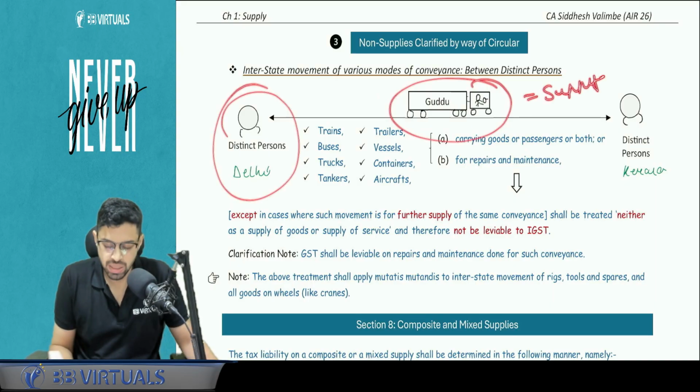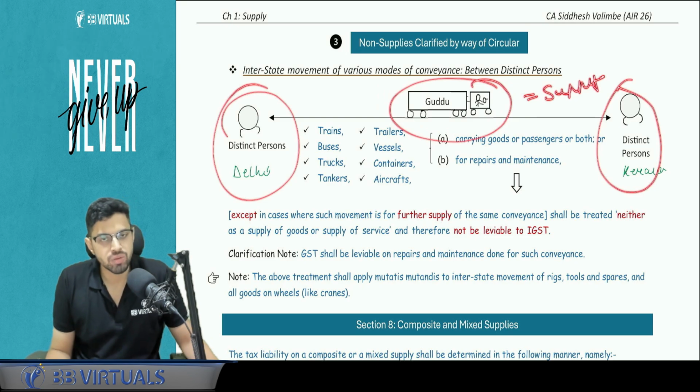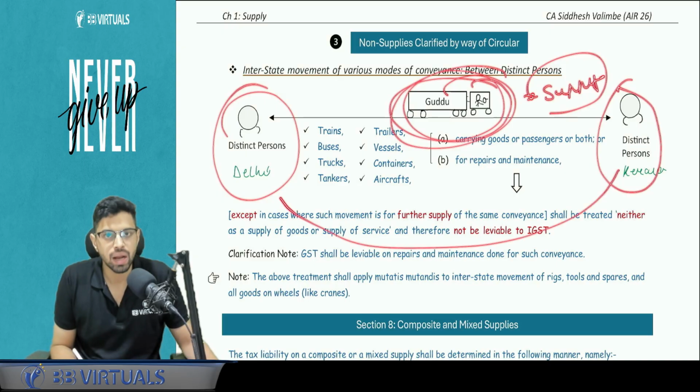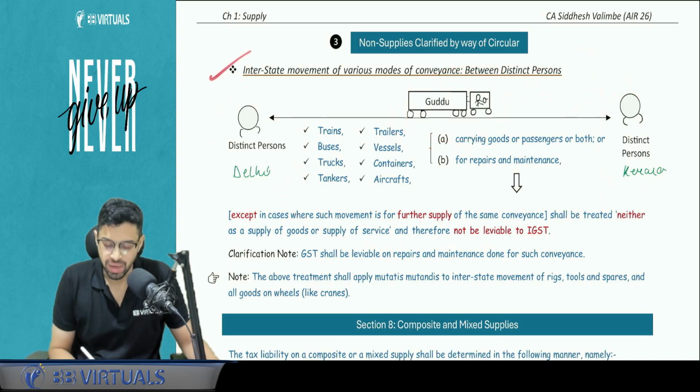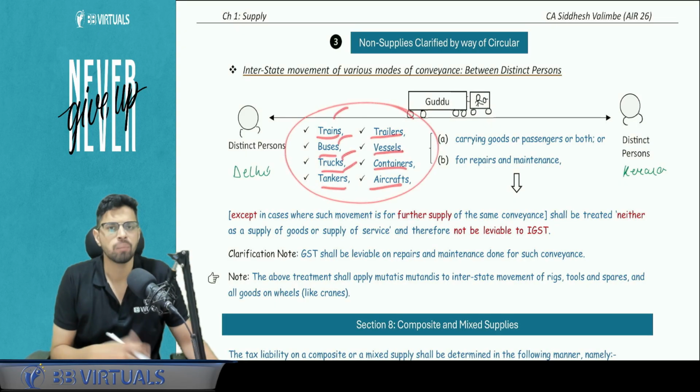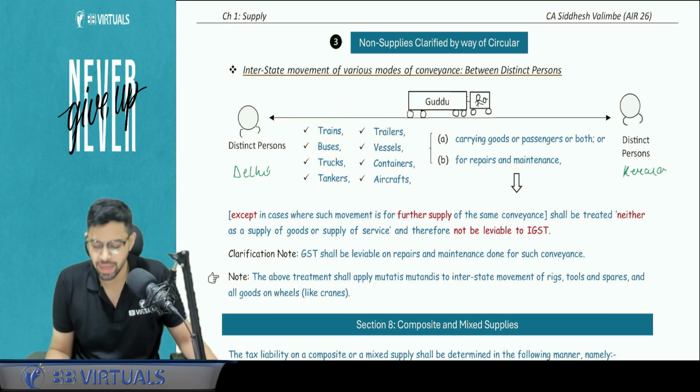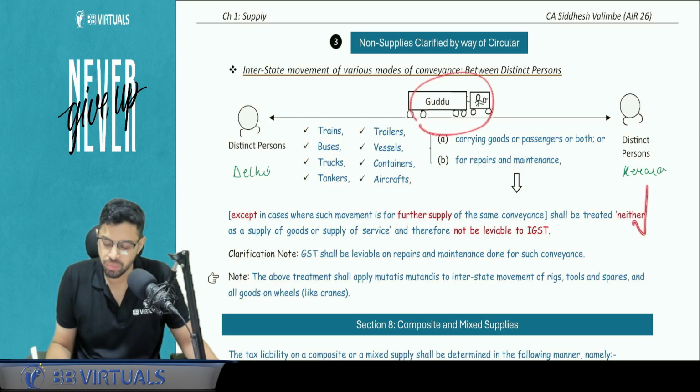Yes, but because it is under a distinct person, the GST officer started invoking Schedule 1, and they started saying that this is a supply itself, and tomorrow when it comes back here, again a supply. But this was wrong somewhere, right? So this was clarified that this conveyance would not be considered as a supply. Instead of this, it can be train, bus, truck, tanker, trailer, vessel, container, aircraft, any form of mode of conveyance. Is this clear? But sir, what if this is to be supplied from Kerala?